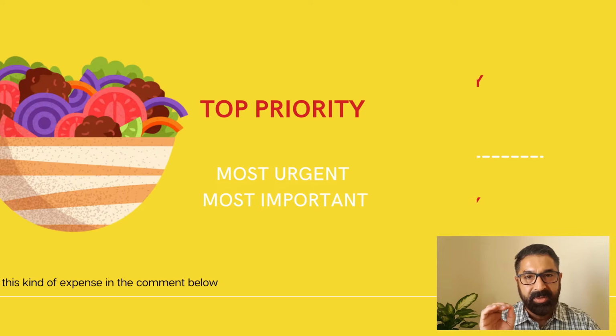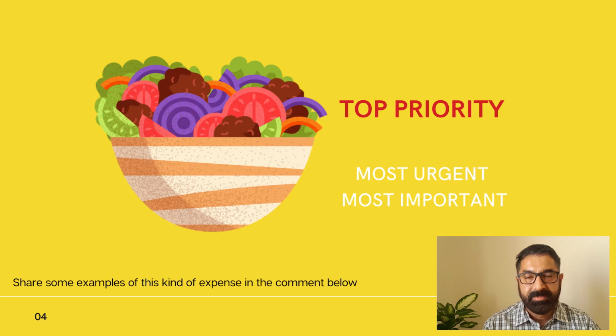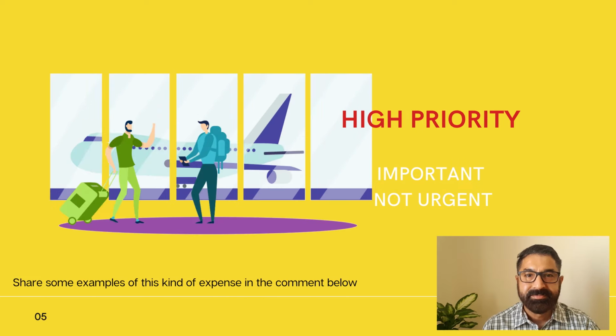So first quadrant, top priority, most important, most urgent. I would say sustenance expenses, mainly food. We all need to eat to sustain ourselves. So that is an expense we cannot avoid, should not avoid, and cannot be postponed as well. Okay. Second quadrant, I would say holiday expense.